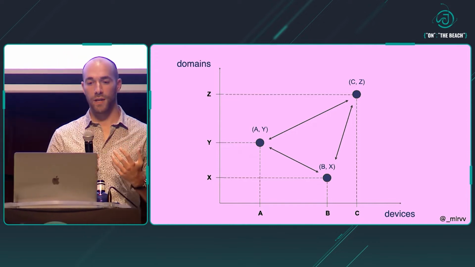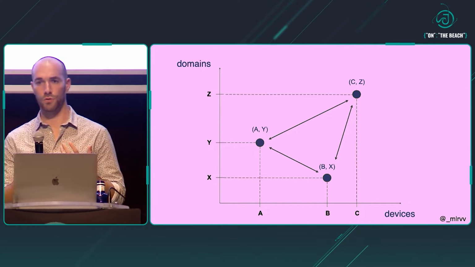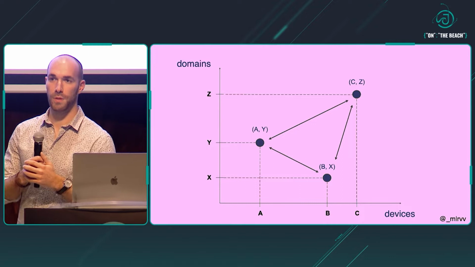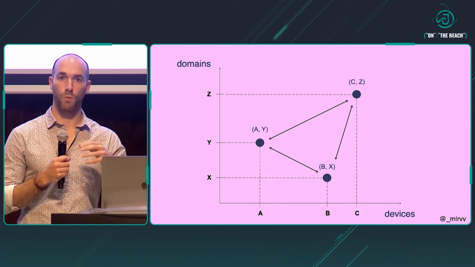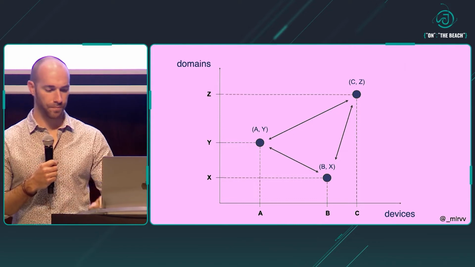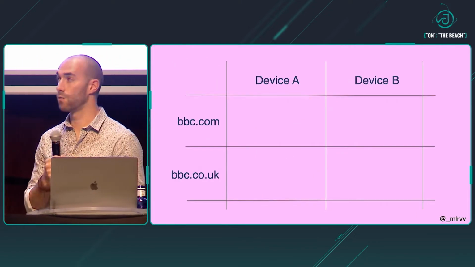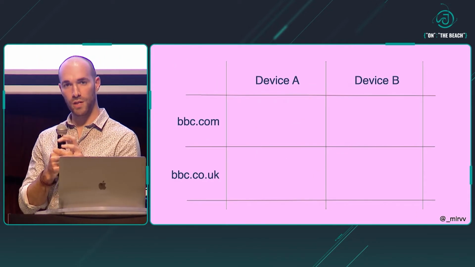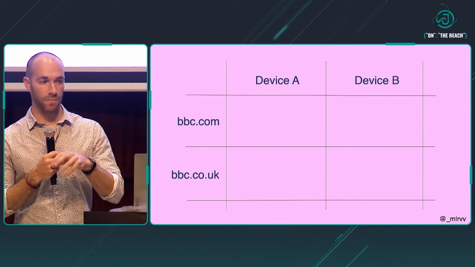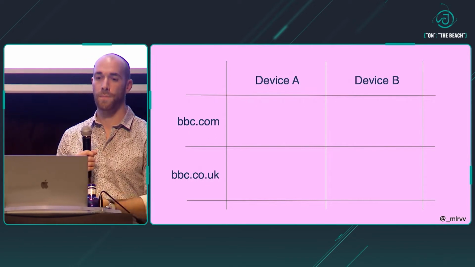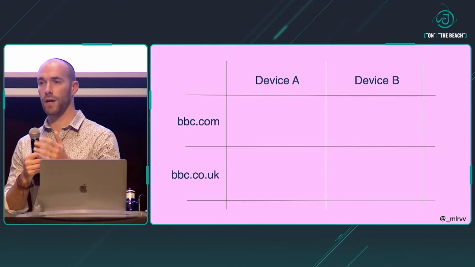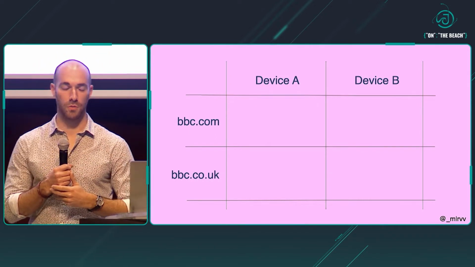What we can do now is fix a particular user, a reader of the BBC in the universe, for example, me, and we pick the event that we want to monitor. For example, it could be page views. And once we do that, we can create this table, which is essentially a subset of the system that concerns my devices, so it could be my laptop and my phone, and then the domains that I visit. And also we're fixing the event that we want to look at, so page views.